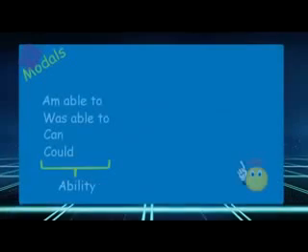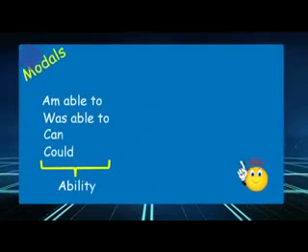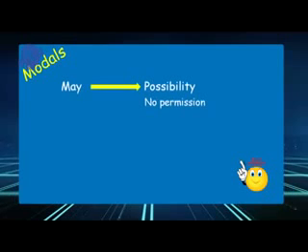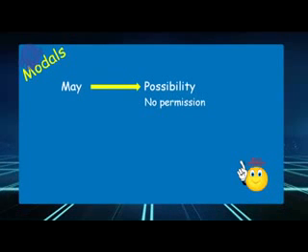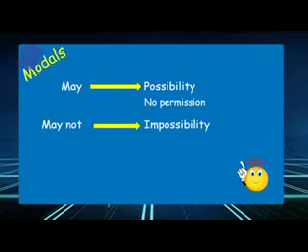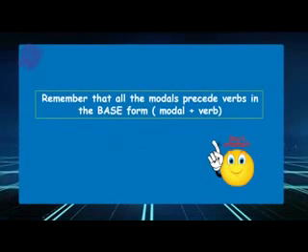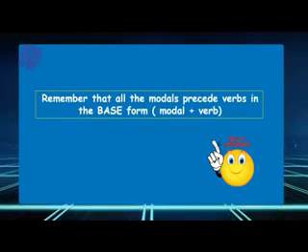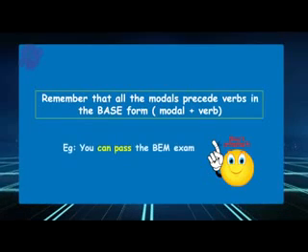So to sum up what we did so far, can is used for different functions to express ability, and inability when it is in the negative form, and may is used in the same way. So may, we can use it to express possibility and of course to ask for permission. And when it is in the negative form, we use it to express impossibility. Now you have to remember that all the modals precede the verbs in the base form. Example, modal plus verb. Example, you can pass the BM exam.